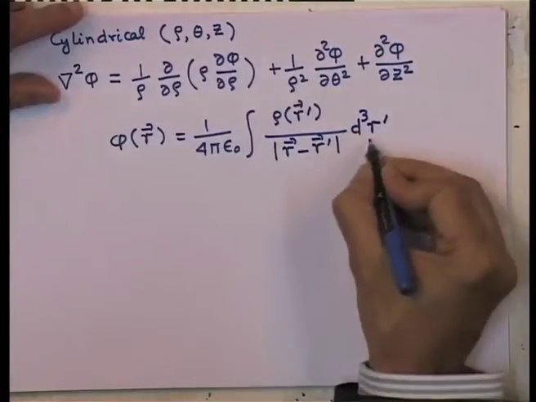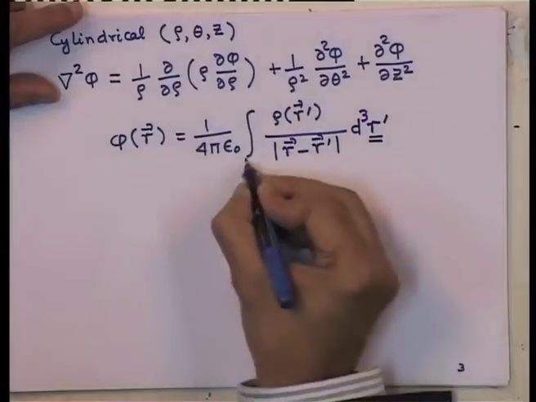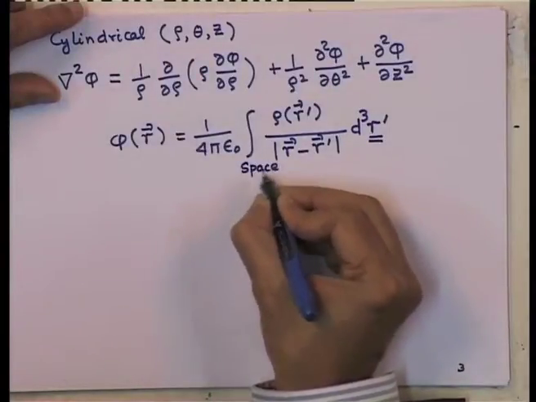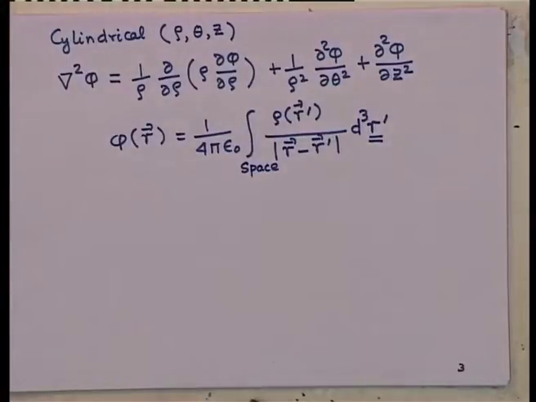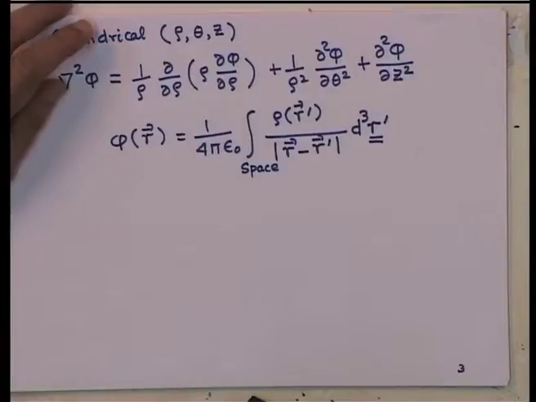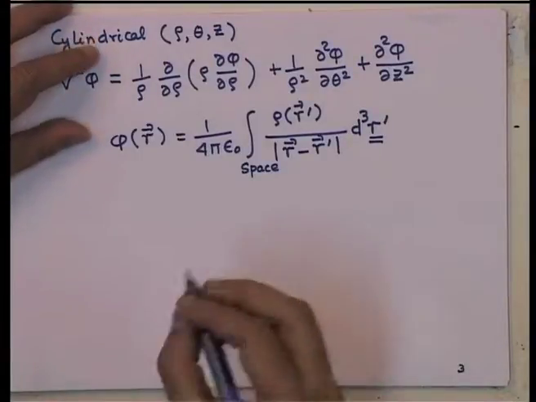So, the integration variable is r prime and we take the integral over all space. At points where there are no charge densities, rho of r prime will become equal to 0 and so therefore, it will not contribute to the integral.